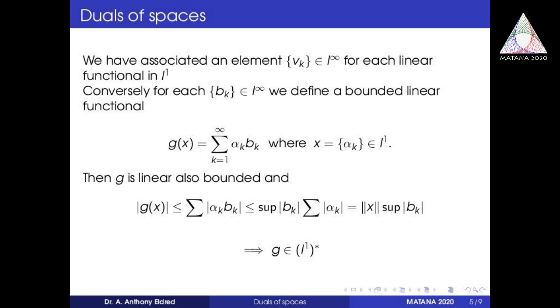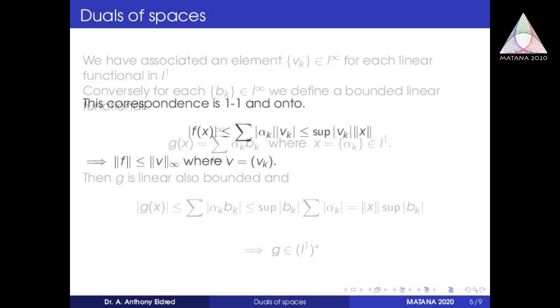So finally we have modulus of g of x less than or equal to norm x into supremum of b_k, and therefore g is bounded and also linear, and hence g is a bounded linear functional on L1 and g belongs to L1 star.